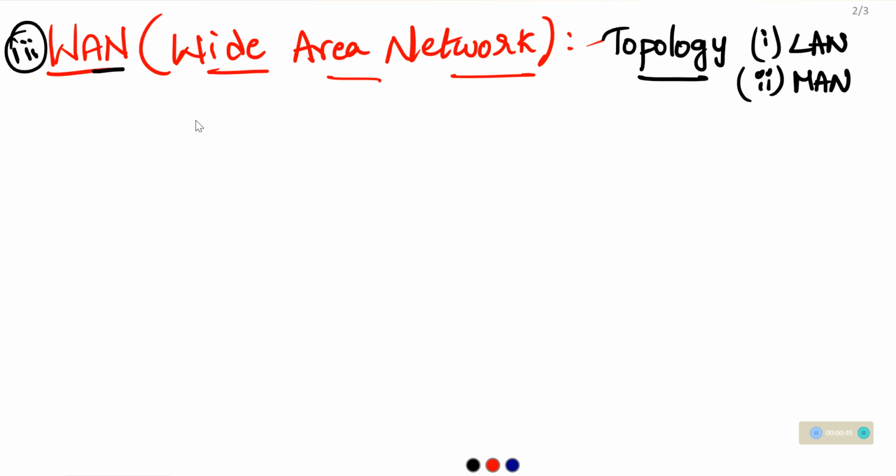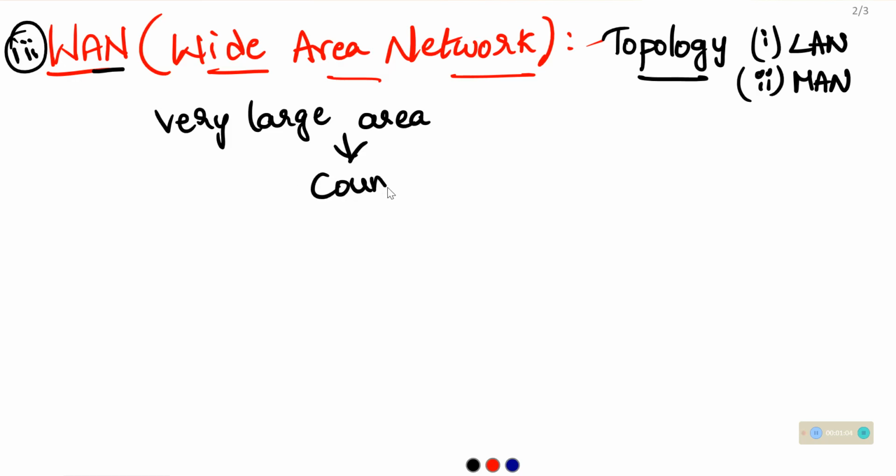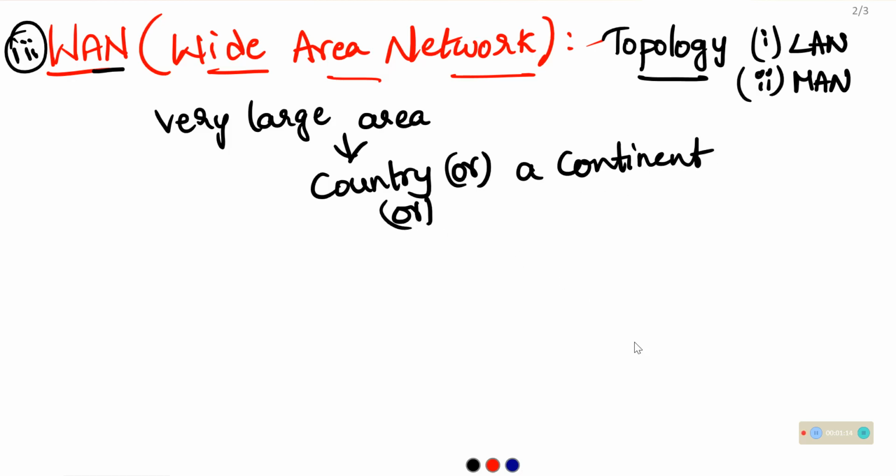A wide area network simply covers a very large area. It comprises a country, or a continent, or even the whole world.